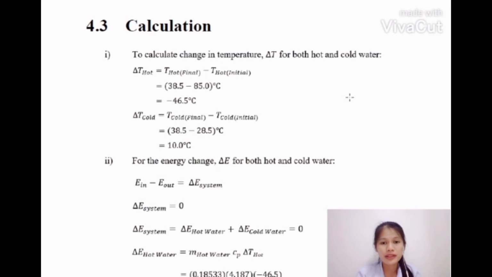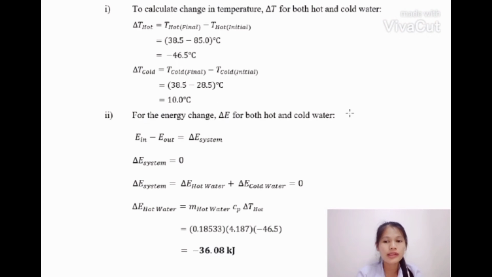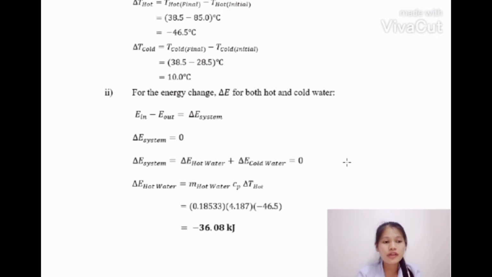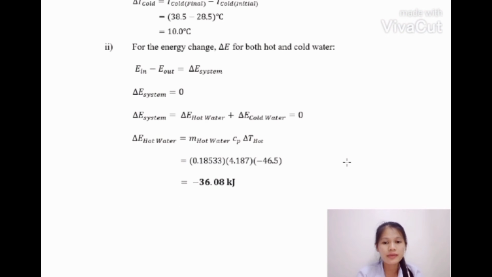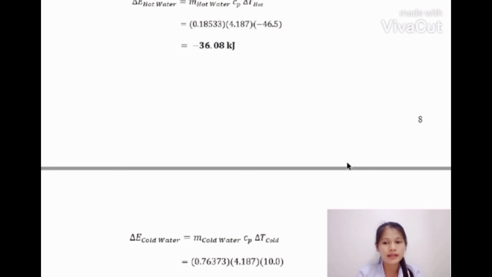Moreover, this experiment also aligns with the second law of thermodynamics, the Clausius statement, which states that it is impossible for heat to move by itself from a lower temperature reservoir to a higher temperature reservoir. From this experiment, heat is transferred from hot water to cold water and surrounding. This cannot be done reversely unless there is work done on the system. Hence, the direction of heat transfer should be from a higher temperature body to a lower temperature body.